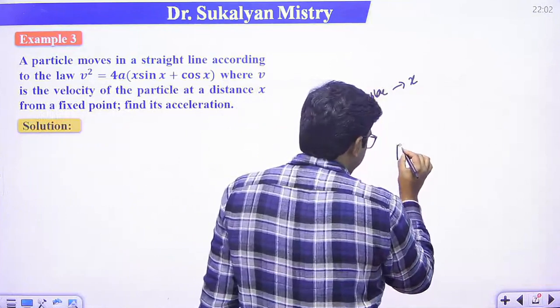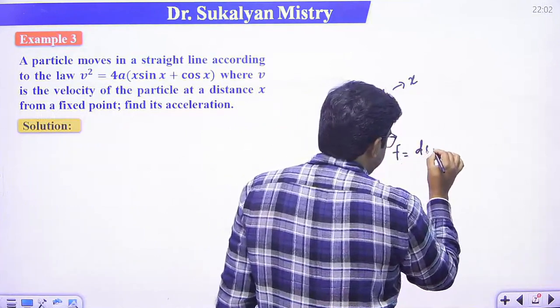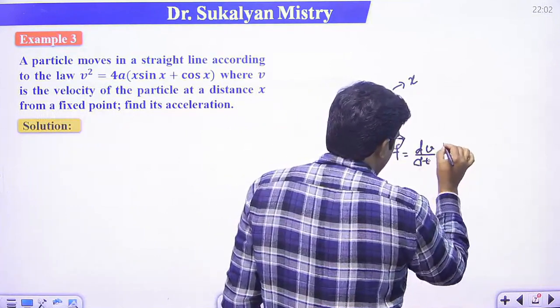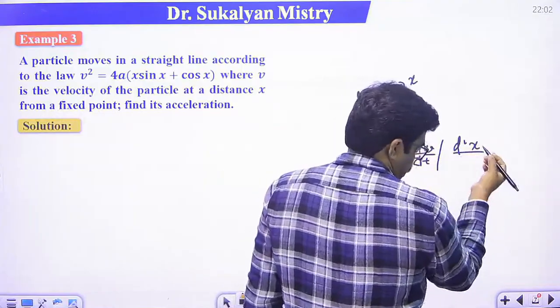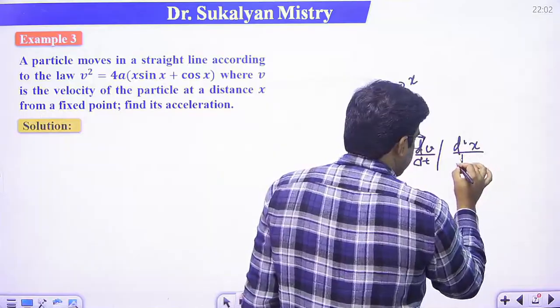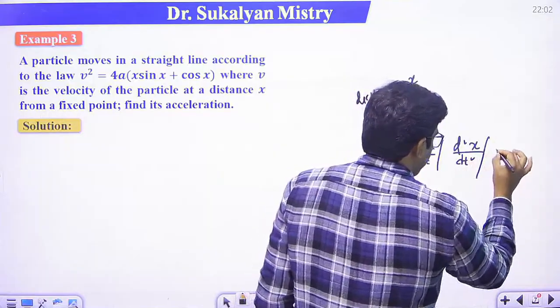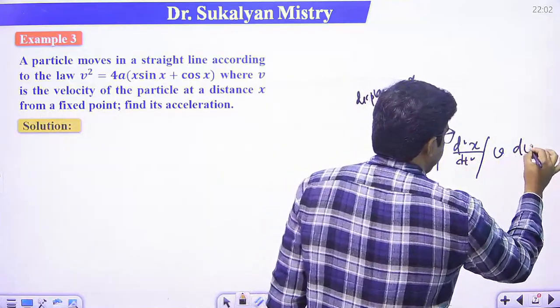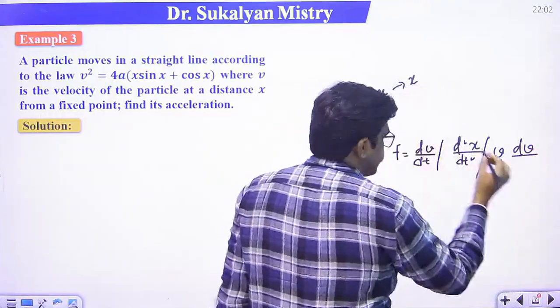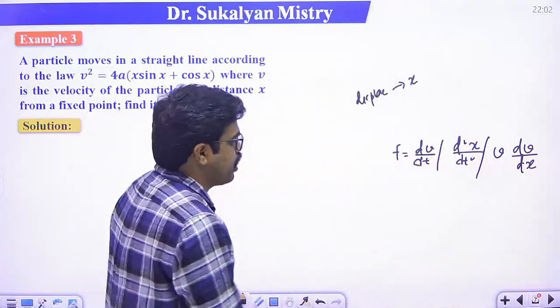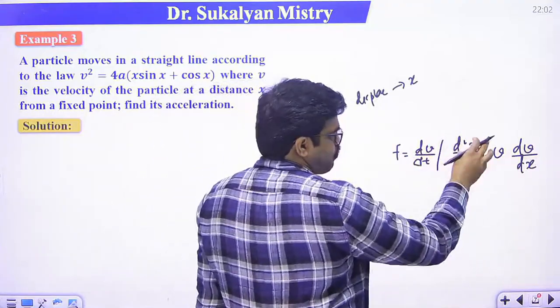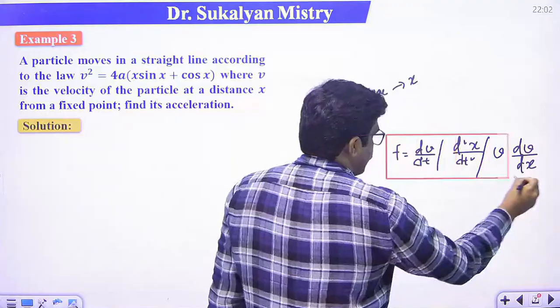So what is given? We have to calculate acceleration. So f is either dv/dt or d2s/dt2. Here x is the displacement, so d2x/dt2, or v dv/dx. So we have to calculate either this form or this form. This is the expression for acceleration.